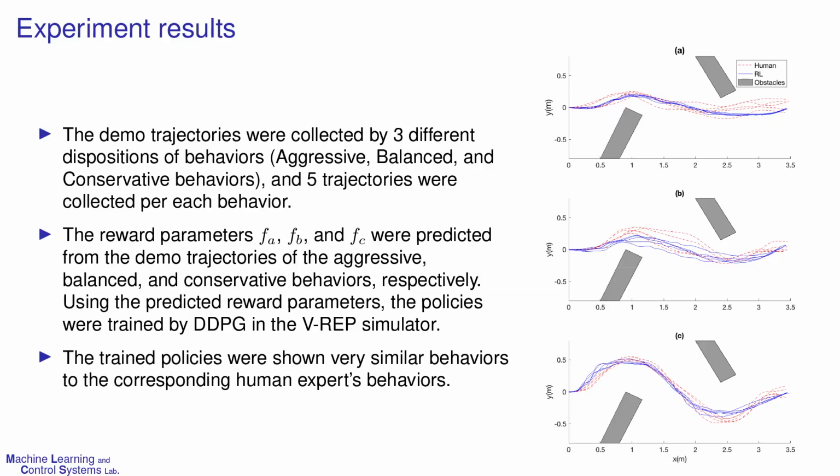We collected demonstrations of 3 human experts. The 3 experts have robot driving behaviors of aggressive, balanced, and conservative, respectively. 5 trajectories were collected per expert. The trajectories of the trained policies showed behaviors very similar to the corresponding human experts' demonstrations.